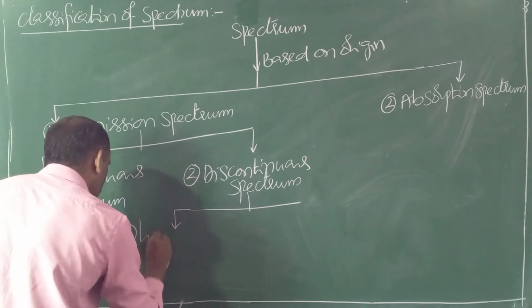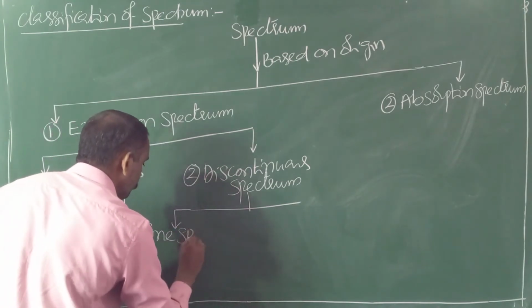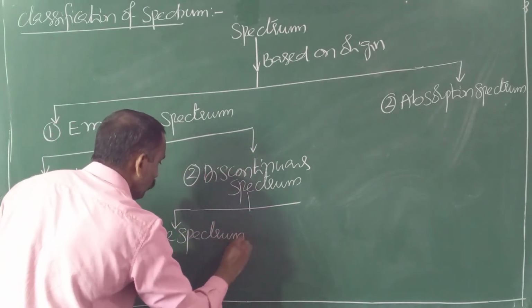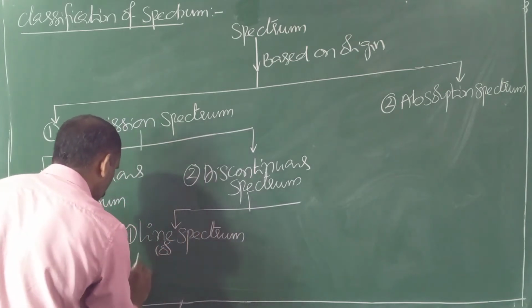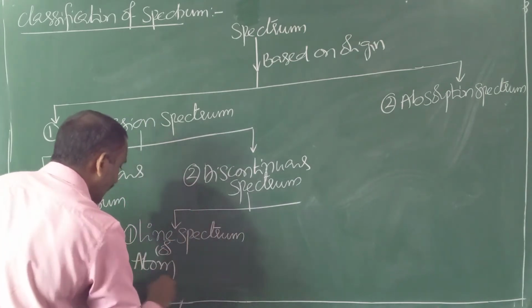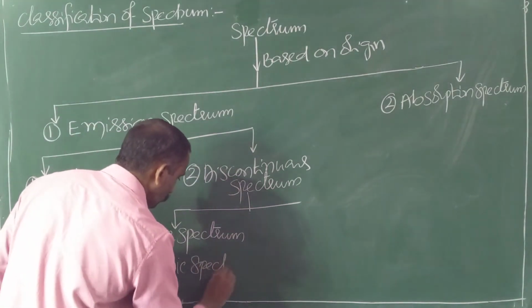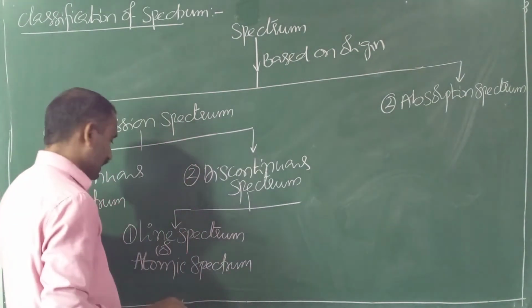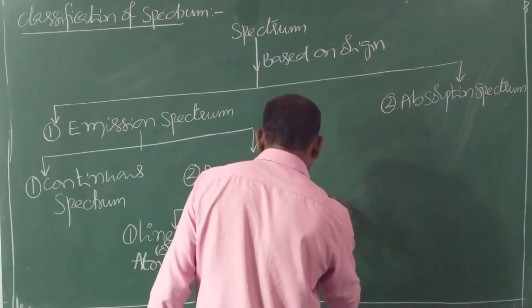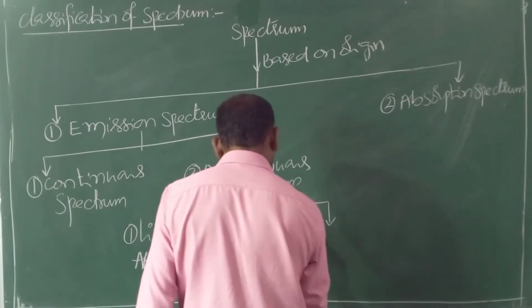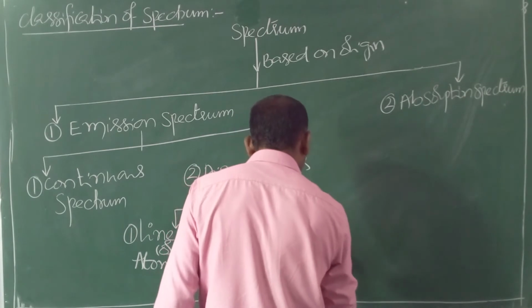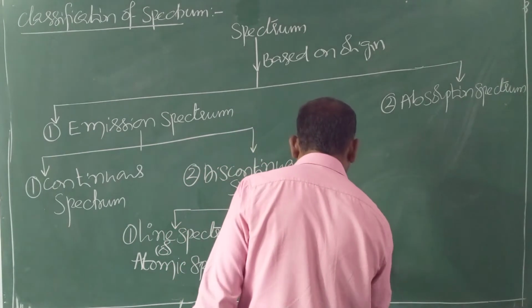One is line spectrum. It is also known as atomic spectrum because it is the characteristic of atoms. Second one is band spectrum. Here bands are formed. In line spectrum, lines are formed.